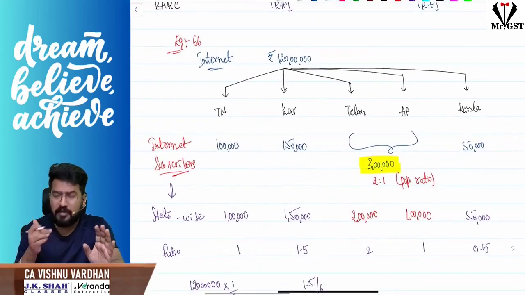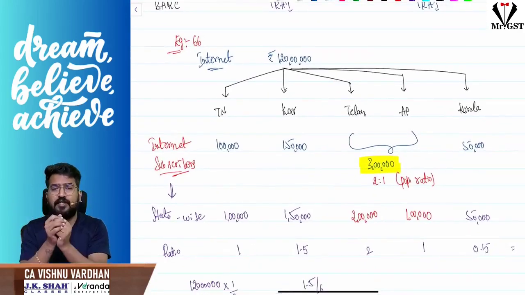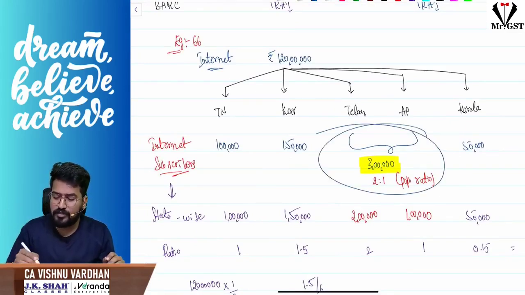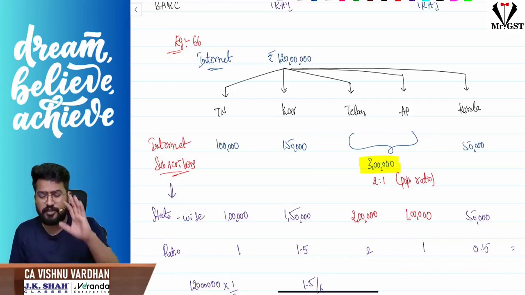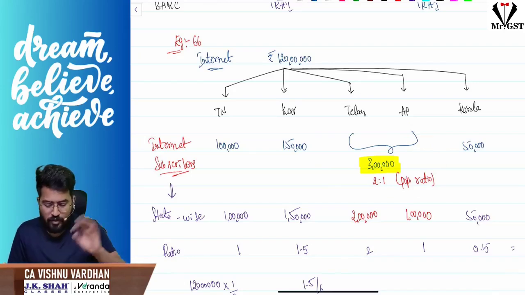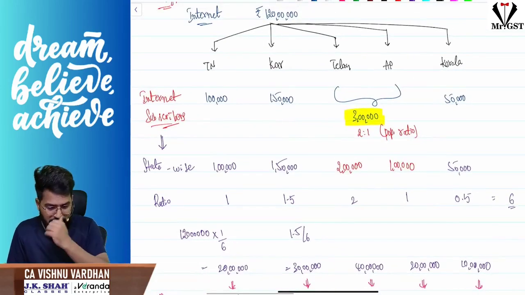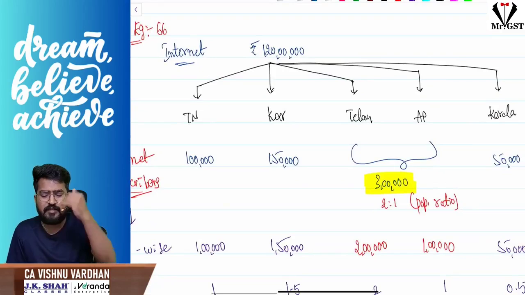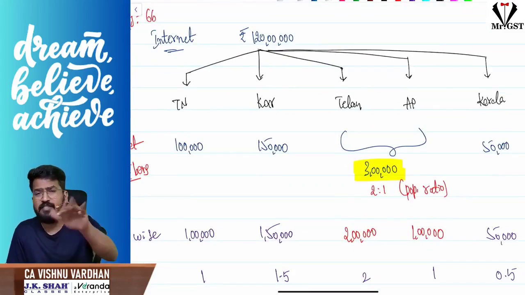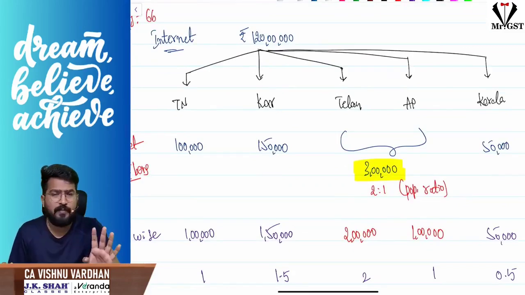First of all, where the numbers are published together, first we should split them. So we should split them in what ratio? Sir, we should split them in the ratio of the population. Just for our calculation to be easy, I am splitting them in the ratio of 2:1, assuming the population is that way. Okay, so state wise you segregate them. So 120 lakhs we are spending on the internet to advertise in all these 5 states. So for this 120 lakhs, 5 states will be place of supply. 5 states will be place of supply.